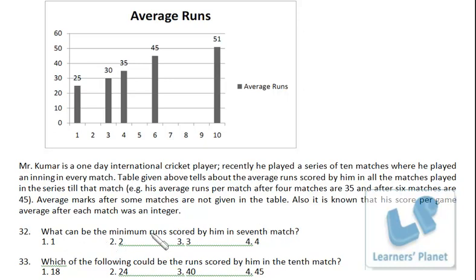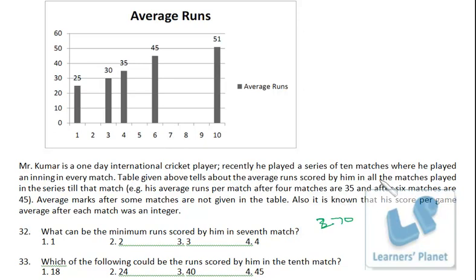Nice set. Let's take the first question. What can be the minimum runs scored by him in the 7th match? See here, till the 6th match, right? The average runs per match after 4 matches is 35, after 6 matches is 45, right? So after 6 matches, the average run per match is 45. So the total runs in 6 matches is 6 into 45, which is 270. So the total runs till 6 matches were 270, right?